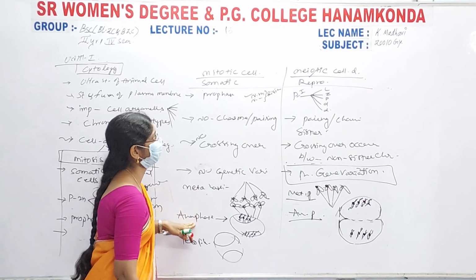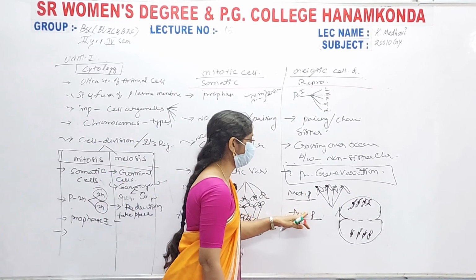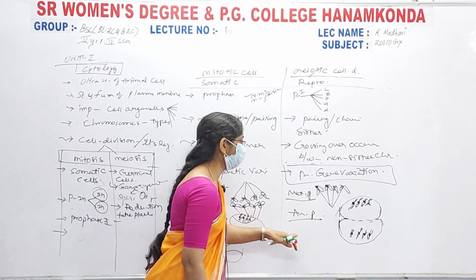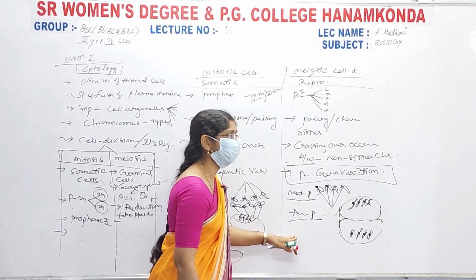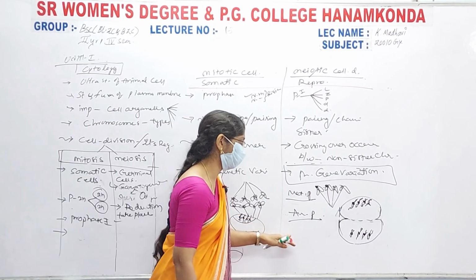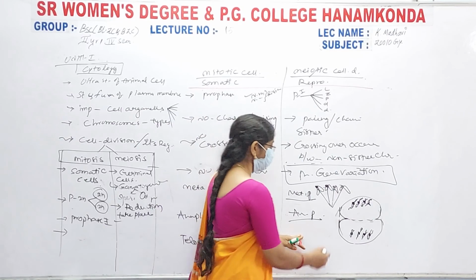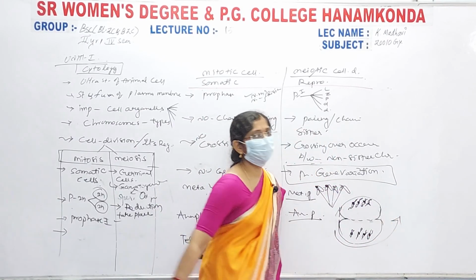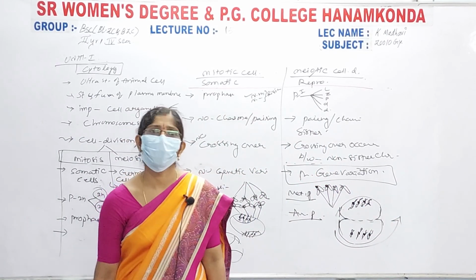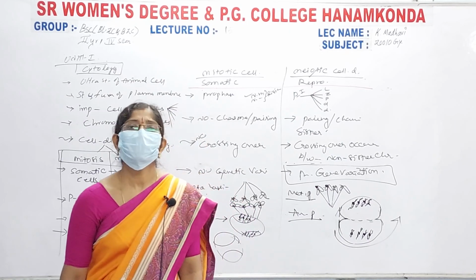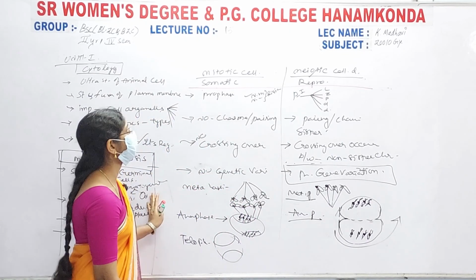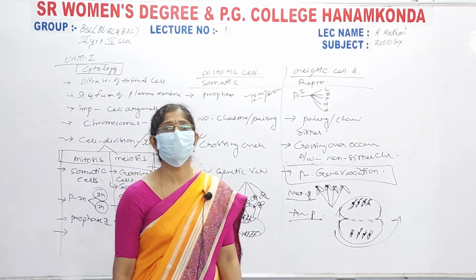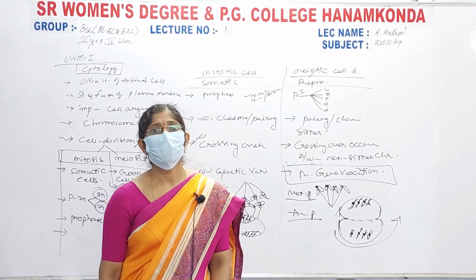In mitotic cell division, two daughter cells are completely formed. But in meiotic cell division, at the completion of telophase 1, cytokinesis sometimes occurs and sometimes does not. Then the cell enters the second division, and at last it produces four haploid cells. This is about mitotic and meiotic cell divisions, and the difference between them. Okay, thank you.